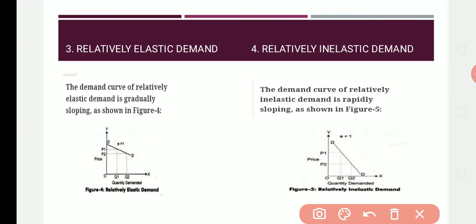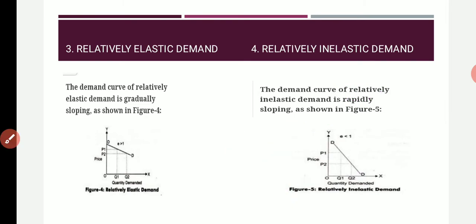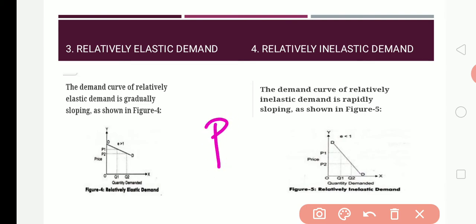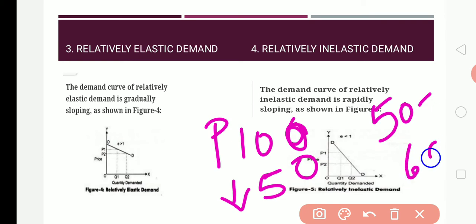Here the price changed by a greater amount, but demand is very less. Okay, let me give you an example. The price decreased from 100 rupees to 50 rupees. But the quantity demanded is from 50 to 60. 50 to 60 only is the demand.